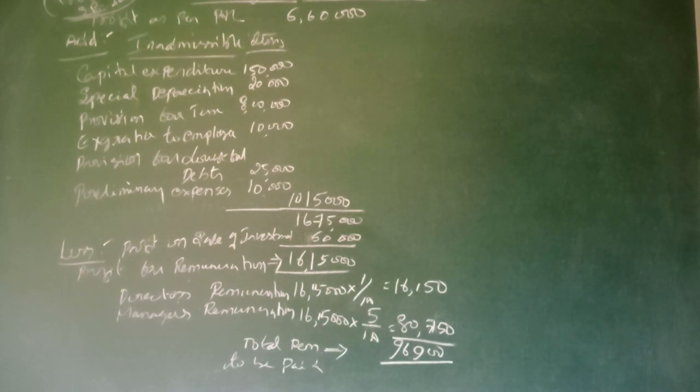So now the eligible profit is 16 lakhs 15,000. From that, for the director it is 1%, and for the manager, the entire manager, they are having 5%. Right. Now the total remuneration so calculated is 96,900, and nothing was paid previously, so straight away we can take this 96,900 as the eligible amount of remuneration given to the board.